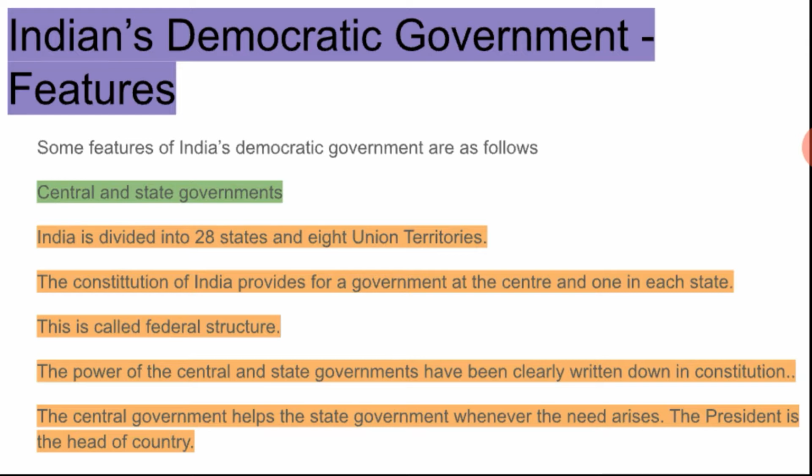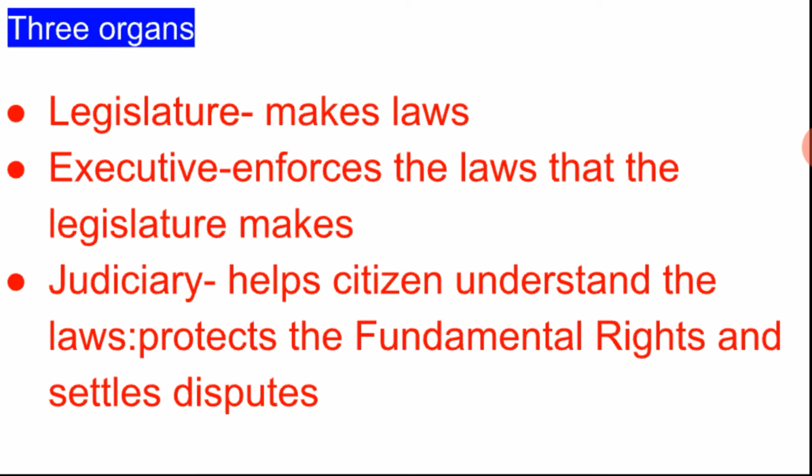Now, three organs. What are the three organs? The Constitution of India has divided the powers and functions of the government, both central and state government, into three organs. Firstly, the Constitution divided governments, that is the central and state government. Now again, the functions of that central and state governments are divided into three organs. What are the three organs? That is legislature, executive, judiciary. So what is the work of legislature?